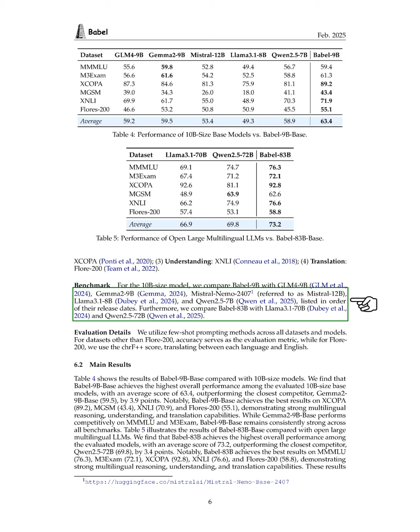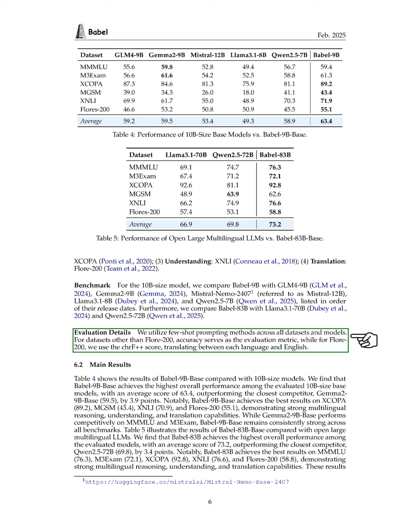3.1-70B and Qwen 2.5-72B. For evaluation, we apply few-shot prompting methods across all datasets and models. We measure accuracy for all datasets except Flores 200, where we use the chrF++ score for translations between each language and English.